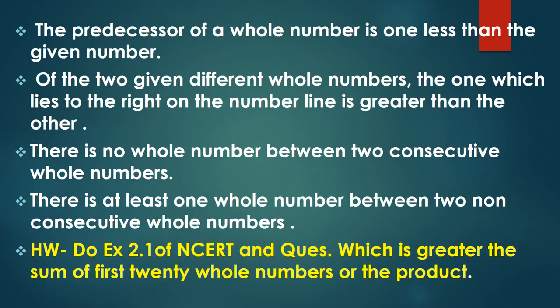To find the sum of the first 20 whole numbers, don't add them, and to find the product, don't multiply them. Use your mind. How to find the answer?